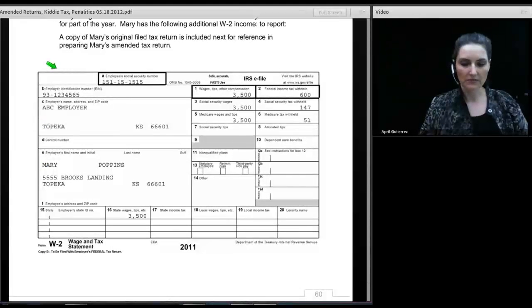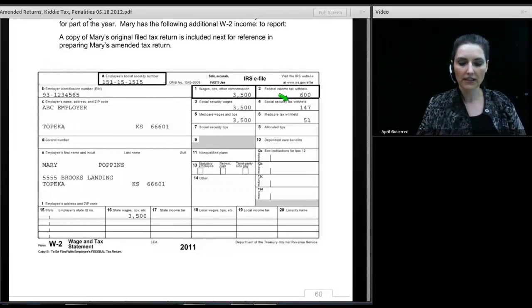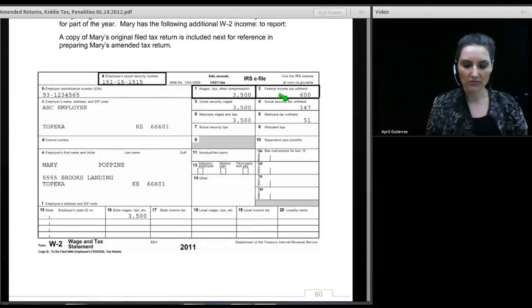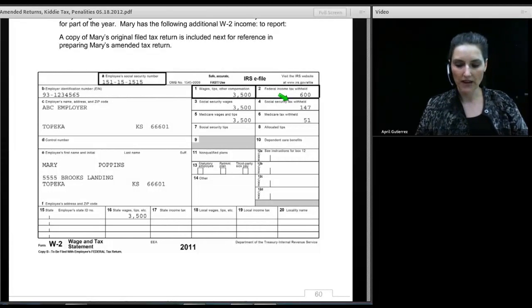And here is Mary's W-2. You can see she earned $3,500. She had $600 of withholding. She did not include this income on her original return, nor the withholding on her original return, so we're going to amend it for that reason.